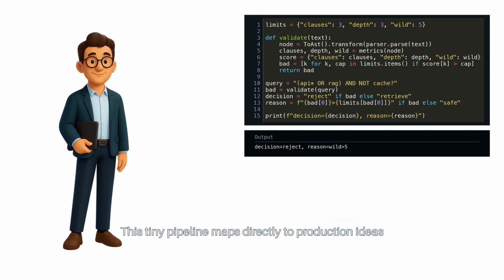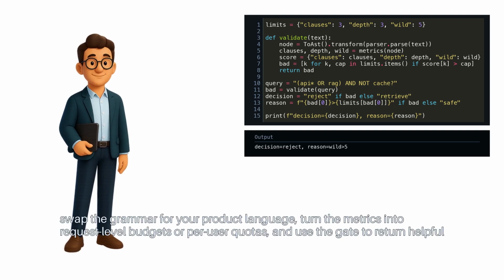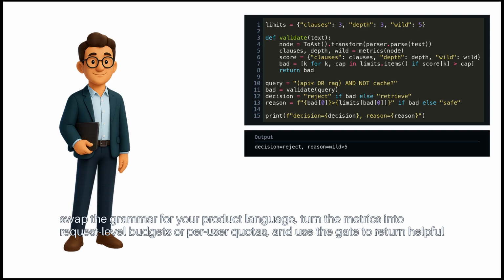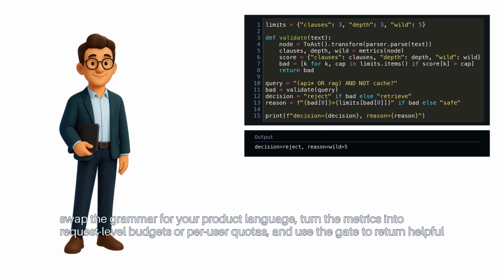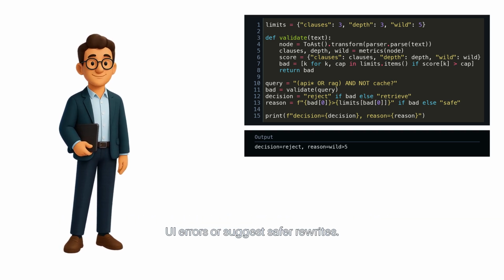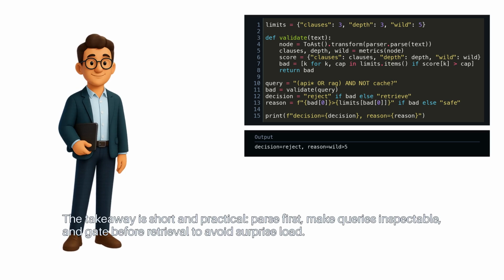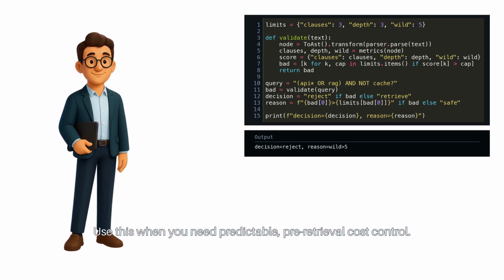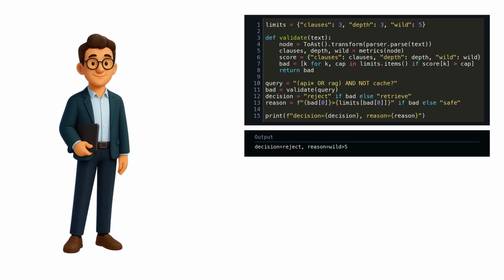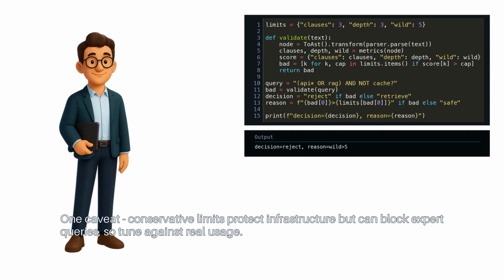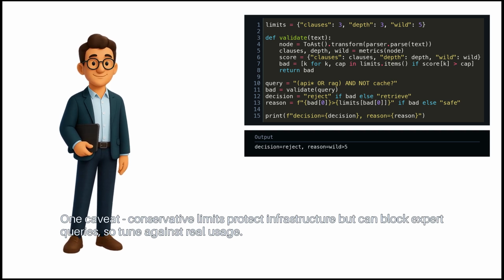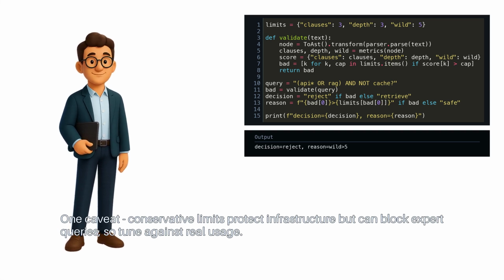This tiny pipeline maps directly to production ideas. Swap the grammar for your product language, turn the metrics into request-level budgets or per-user quotas, and use the gate to return helpful UI errors or suggest safer rewrites. The takeaway is short and practical. Parse first, make queries inspectable, and gate before retrieval to avoid surprise load. Use this when you need predictable, pre-retrieval cost control. One caveat: conservative limits protect infrastructure, but can block expert queries, so tune against real usage.